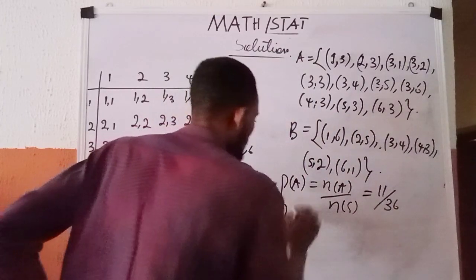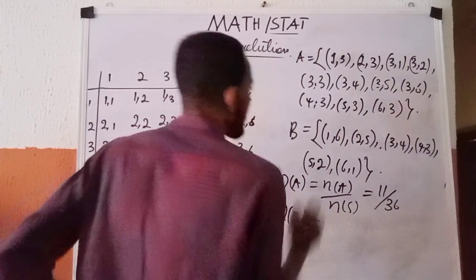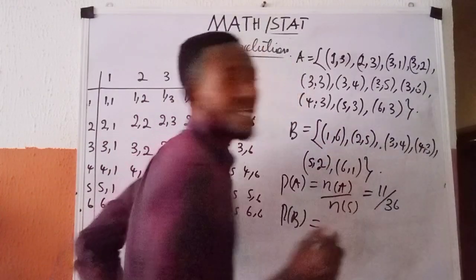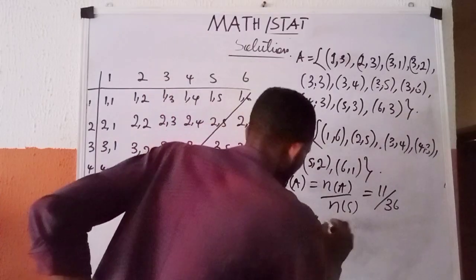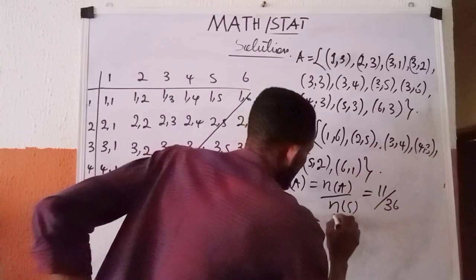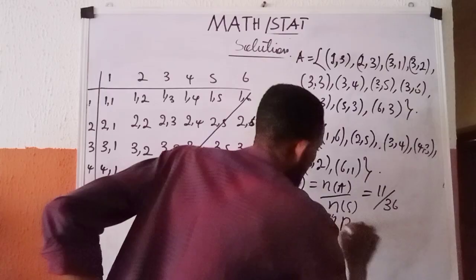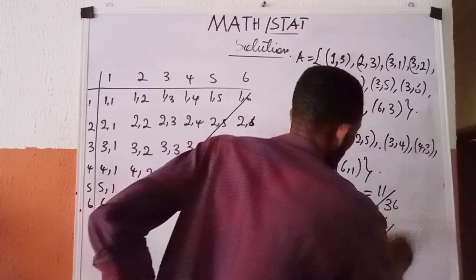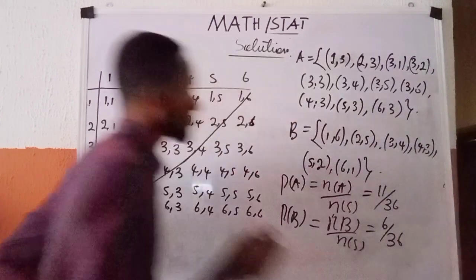So for my P of B, let's count: 1, 2, 3, 4, 5, 6. There are 6 in number. So this becomes N of B over N of S, which is 6 over 36.